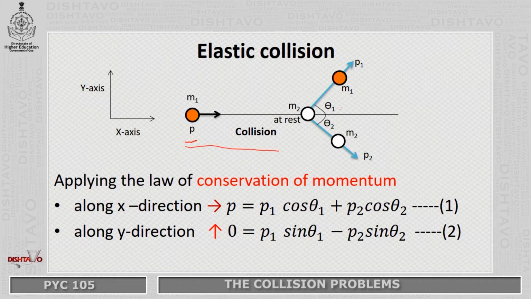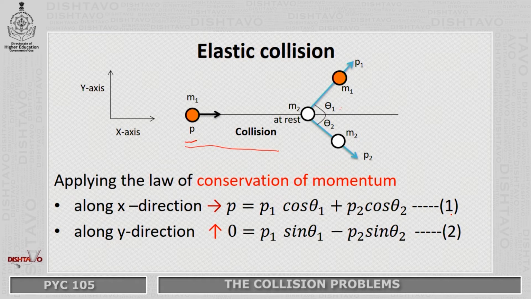The only body moving along the x direction, with momentum in the x direction, is the body m1 with momentum P1 initially, before the collision. Therefore, after the collision, the momentum is conserved in that direction, as seen in the first equation.